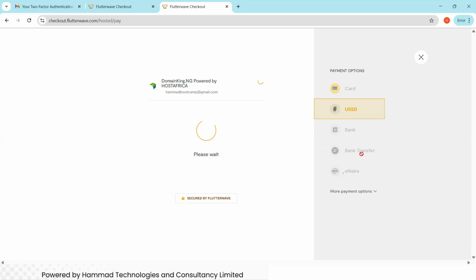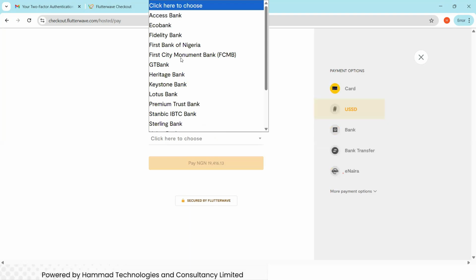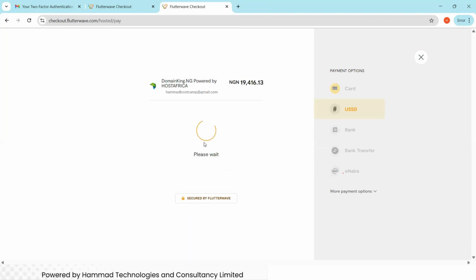They also use eNaira, the eNaira in Nigeria. They still accept eNaira. I don't know if it is working. But for this, you can select the bank. So I can select GT Bank. Then I click on pay, as if I'm using the USSD.